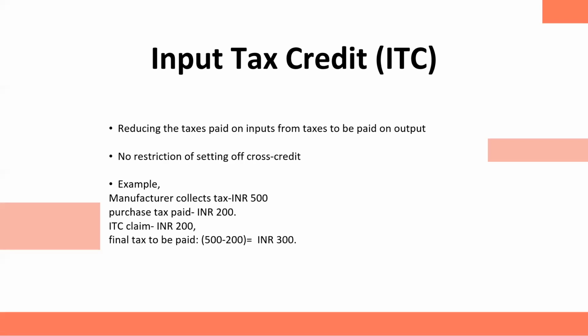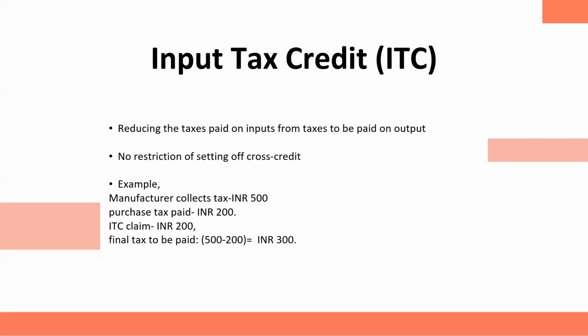Basically, tax credit is the backbone of GST. And for a registered person, it is a major matter of concern. Let me give you an example of how ITC is availed. Let's say a manufacturer, after manufacturing the product, sells the product, and on that product he collects 500 rupees as GST. And for producing that product, he purchased certain raw material, and on that raw material he paid GST of 200 rupees.